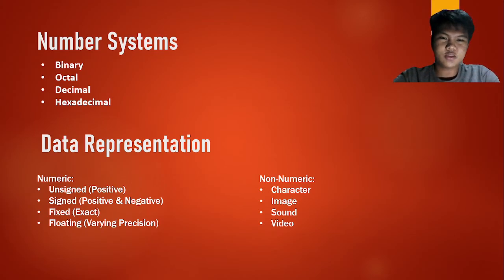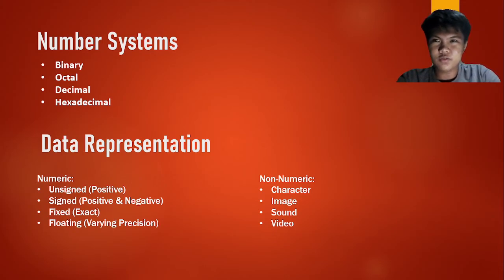Next is the non-numeric data representations. First one is the character. Character represents letters, numbers, and characters from the American Standard Code for Information Interchange, or ASCII. Next one is image, which represents visual information or graphics.